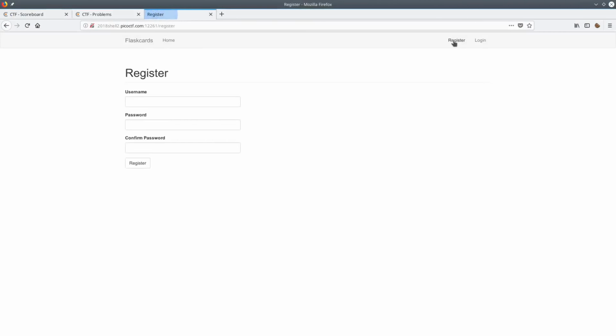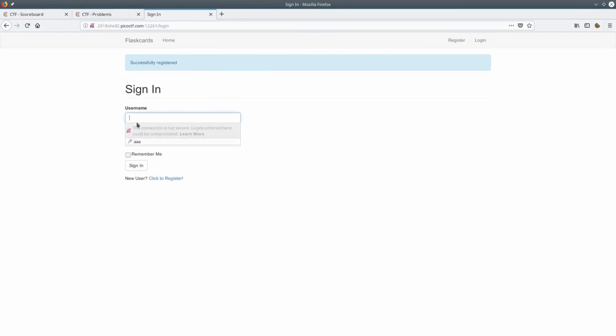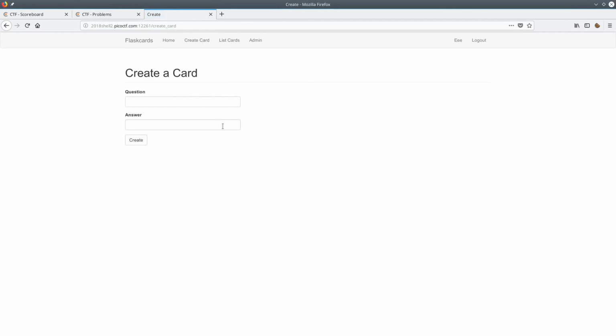I'll just register a new account. And just to test, I wanted to see if I could still do any injections here with config.items, so I just tried it again. And it looks like for this web page, they actually completely disabled the injection, so this create cards and list cards thing won't be important at all. So now I'll try to explain what I saw in that one video about Flask sessions.